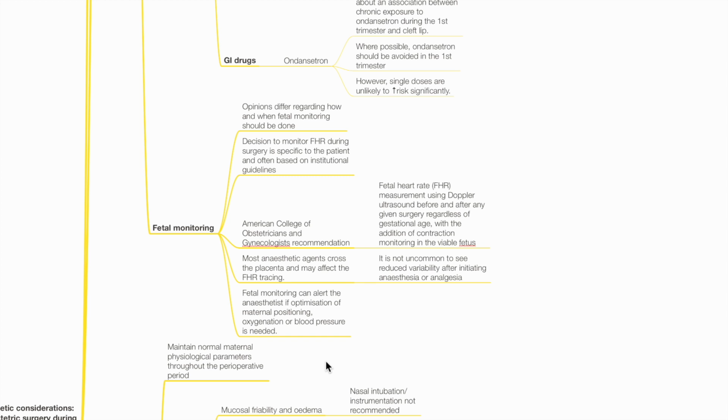Most anesthetic agents cross the placenta and may affect fetal heart rate tracing. It is not uncommon to see reduced variability after initiating anesthesia or analgesia. Fetal monitoring can alert the anesthetist if optimization of maternal positioning, oxygenation, or blood pressure is required.